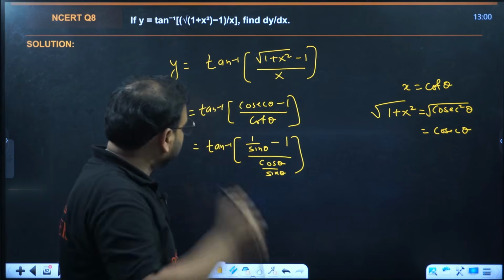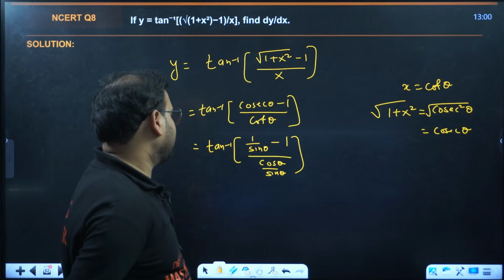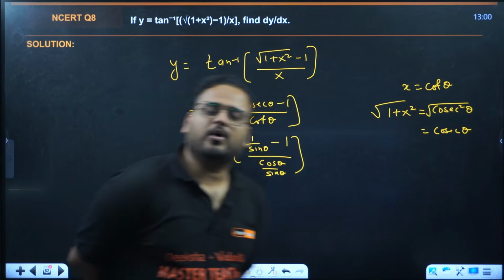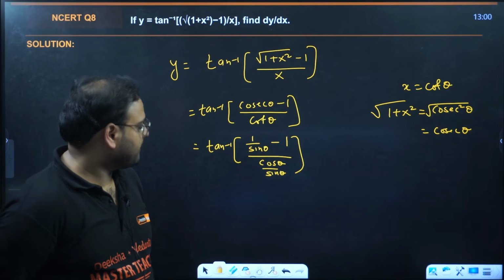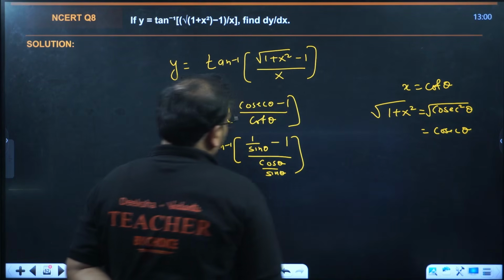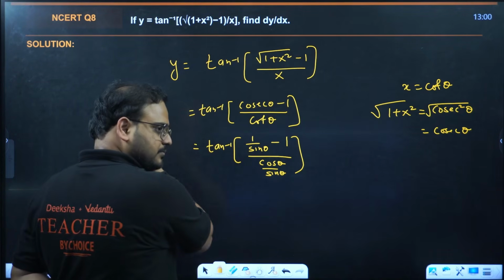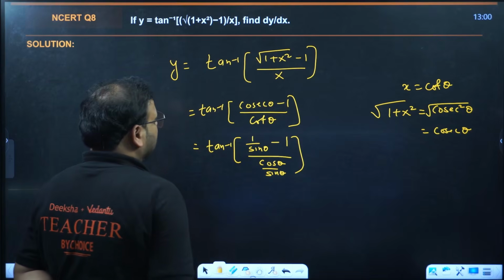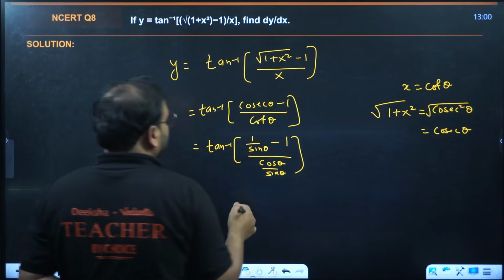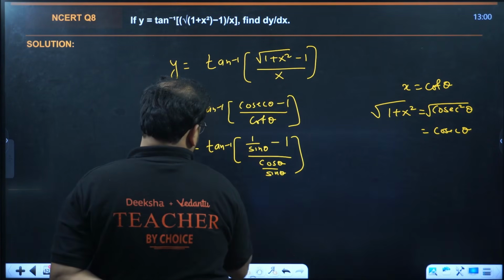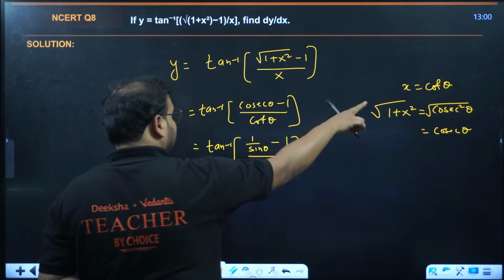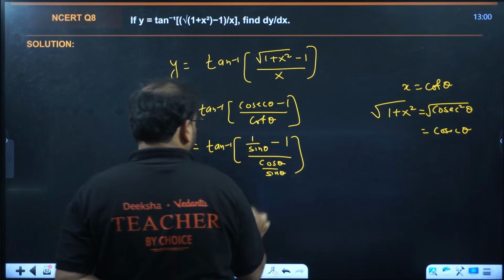It'll be easier if I do cos, right? Because 1 minus sine will be cos minus sine the whole square. Okay, we'll try, no problem. It'll be easier actually if I do it the other way, I'll show you that also, don't worry. If you take LCM, it'll be easier if I take x as tan theta actually, but no problem.